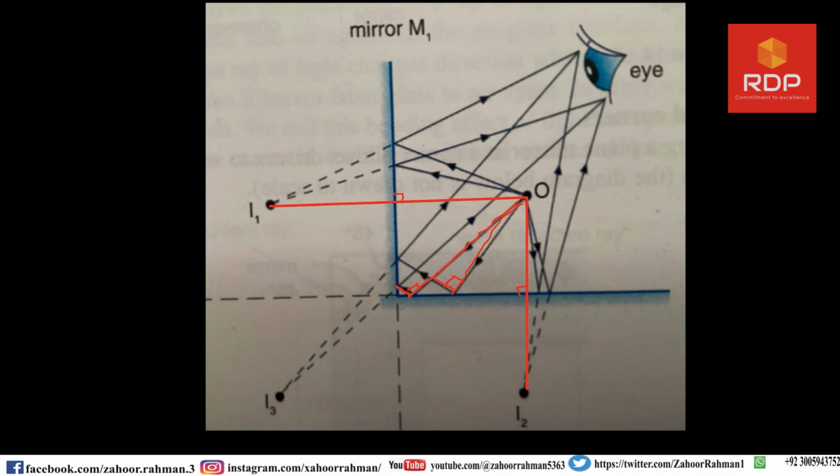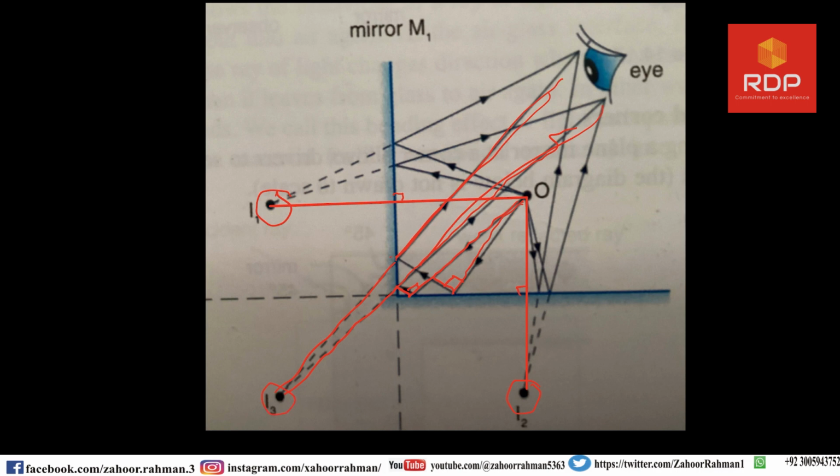From that position, you have to carry one point first from here, or first to here and then to the eyes. And in this particular fashion, these three images can be found. The eye will see one image here, the second image here, and the third image here.